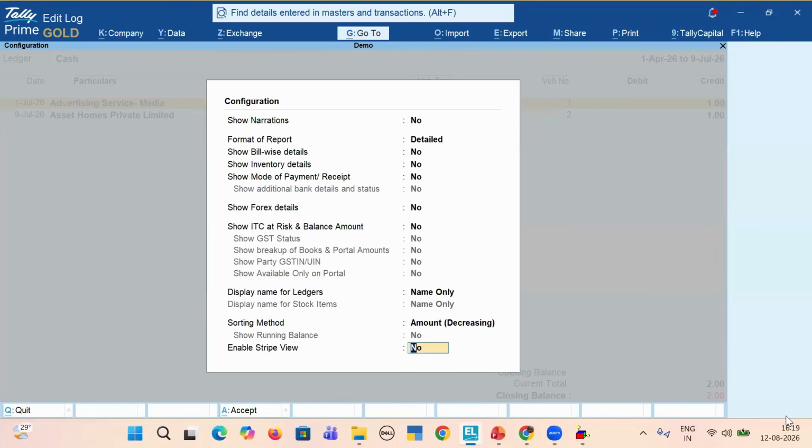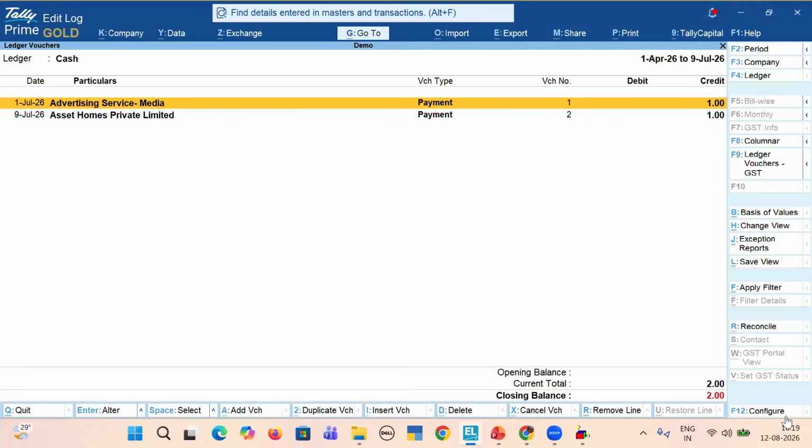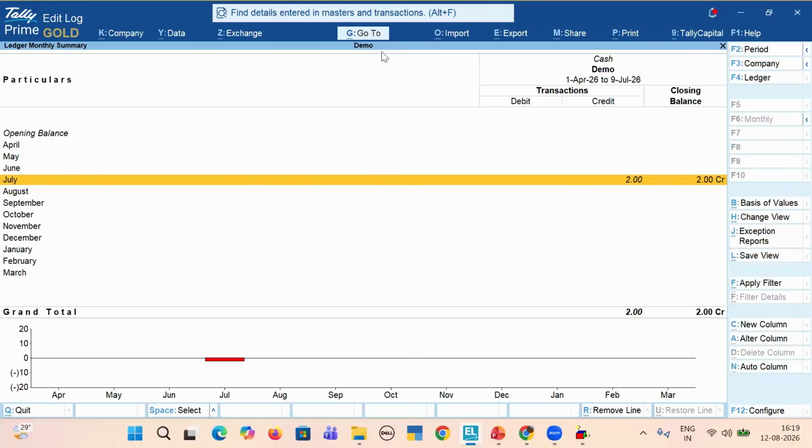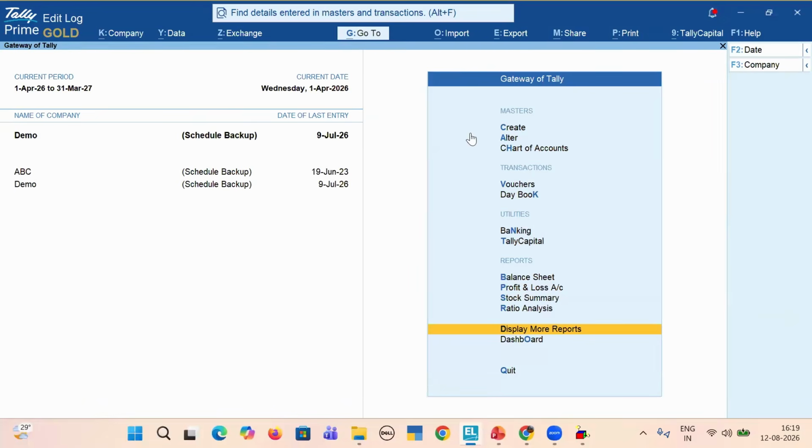I only want to see higher amount cash transactions. So you'll be able to see highest to lowest amount. What I simply do is I'll save this report. So whenever I open this company, I don't need to again go through the same report. I'll be able to see the reports directly in the same format.